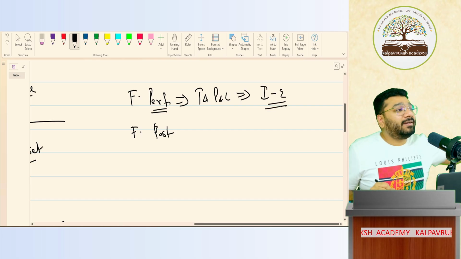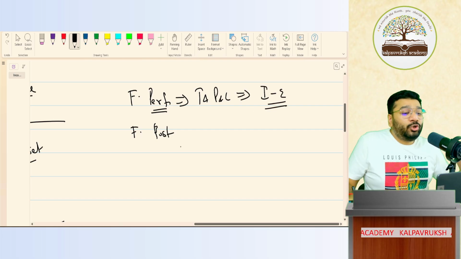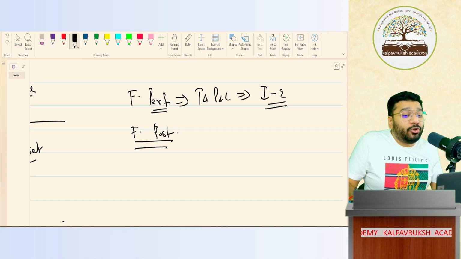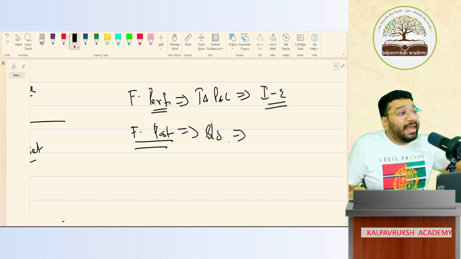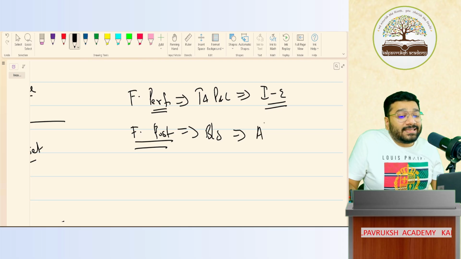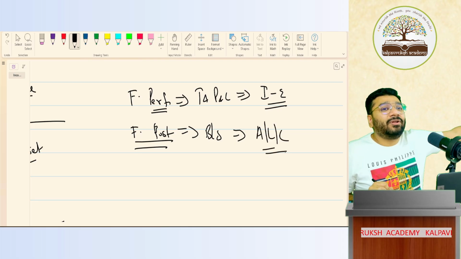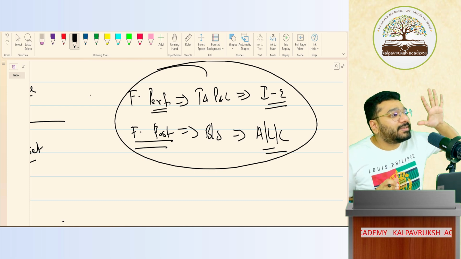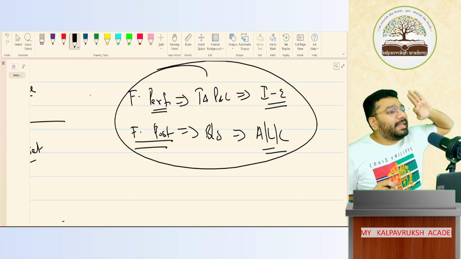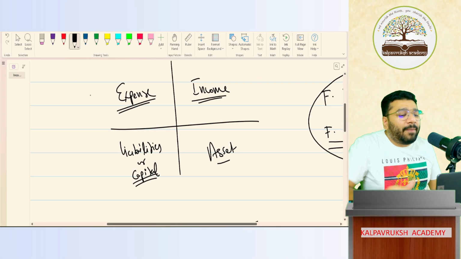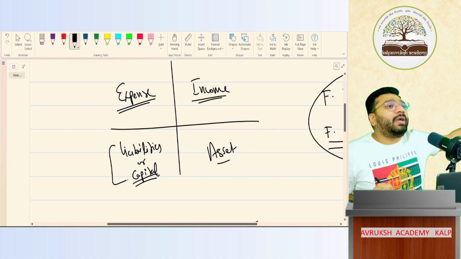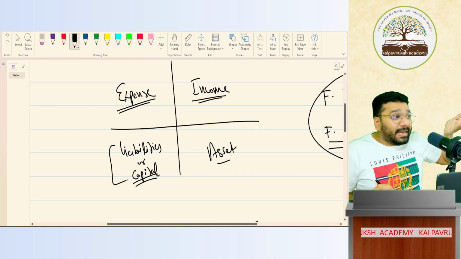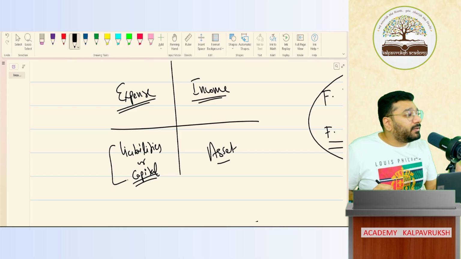Income and expenditure. To find out financial position, what document do you prepare? Balance sheet. In balance sheet, what do you have? Asset, liability, and capital. So ultimately, these 2 documents are focusing on 5 elements: income, expense, liability, capital, asset. Liability and capital, since both are similar in nature, I put them together. Otherwise, liability is a separate element, capital is a separate element. Got it? Not got it?